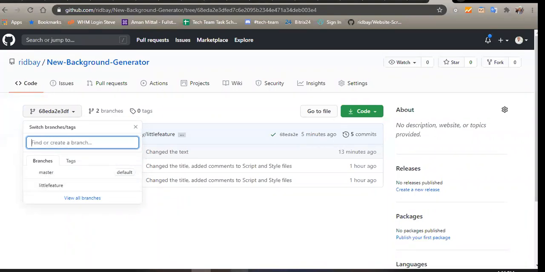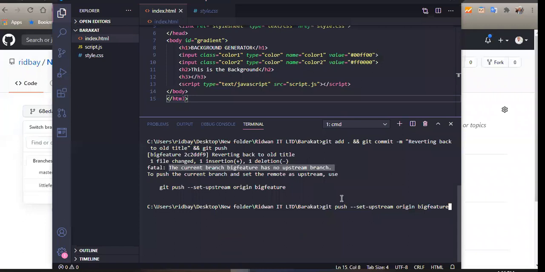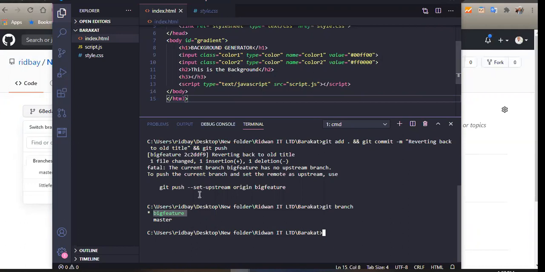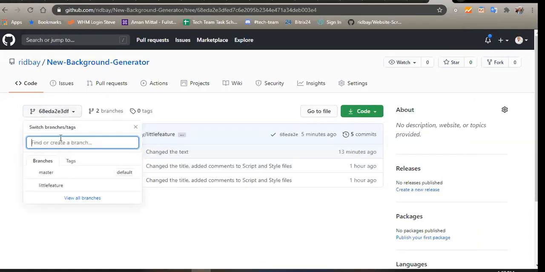And Barakat is trying to push because presently she's where? She has branched off to big feature. And if you remember, Barakat created this on her laptop. She created it now, she hasn't pushed that. So she wants to push her changes to this big feature branch. But if we check our GitHub presently, there is no branch named big feature.